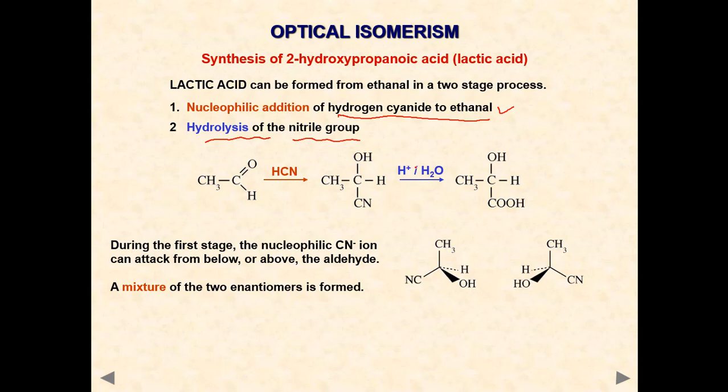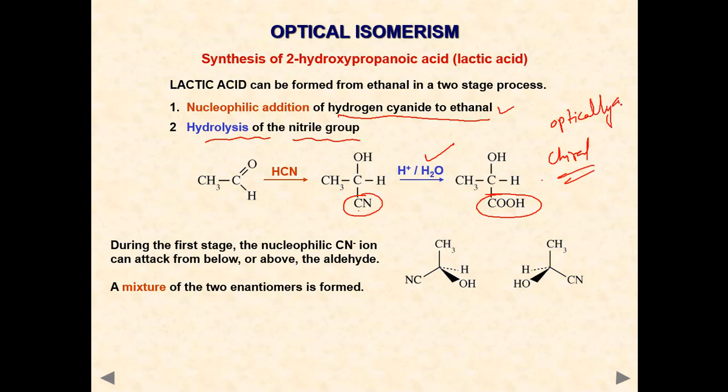Further, in the presence of water in acidic medium, the cyanide is converted into carboxylic acid. Here all four different groups are there, so a chiral carbon is there. So these are optically active.